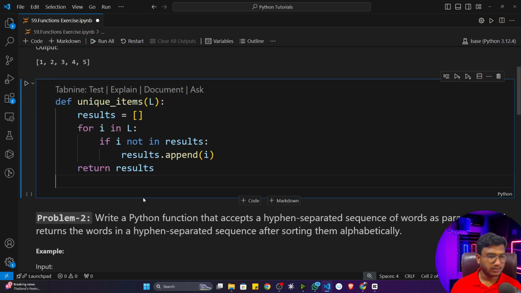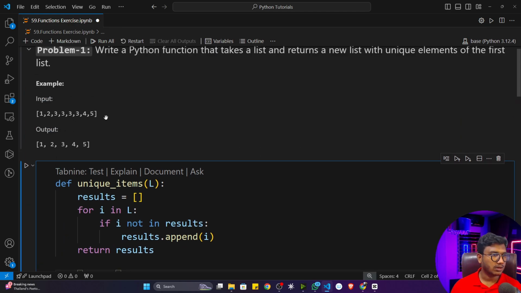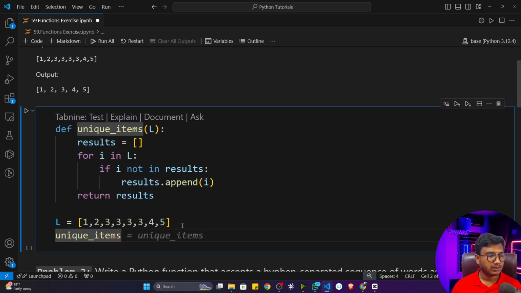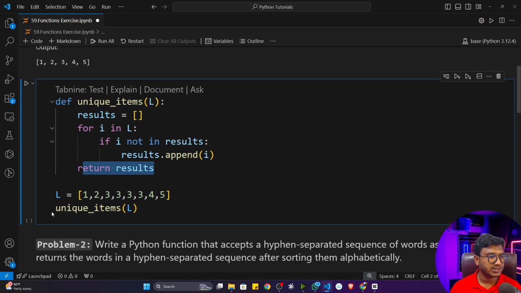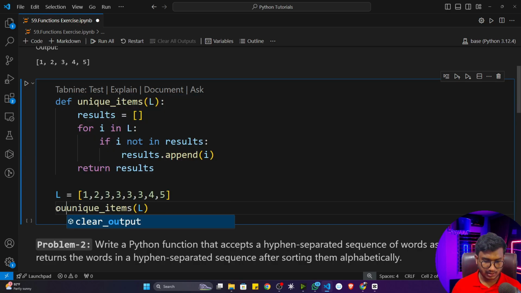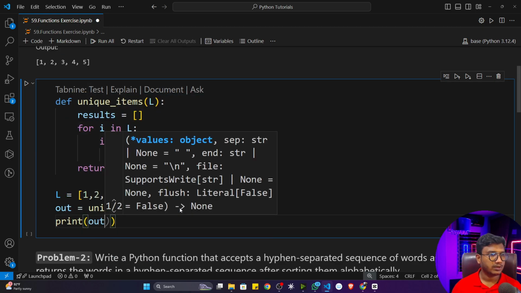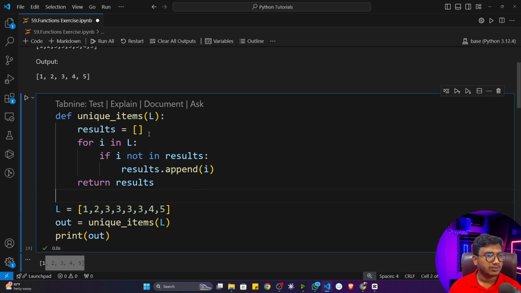Now let me give a list here. L is equal to, let's say, the list. I'll copy the same list as it is, and I'll call my function unique items and pass this list here. Since I'm using the return statement, I have to store it in a variable, let's say output, and I'll print this output. Now if I execute, see, it returns all the unique items. So what is happening? First of all, it is iterating over this list. First, one will come and it will check if one is not in results.